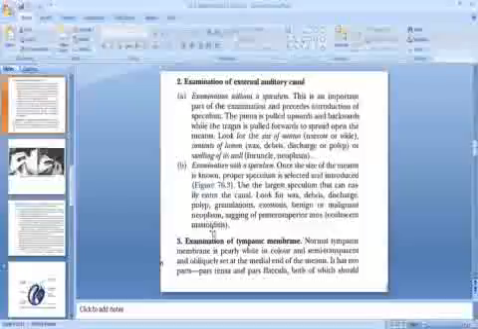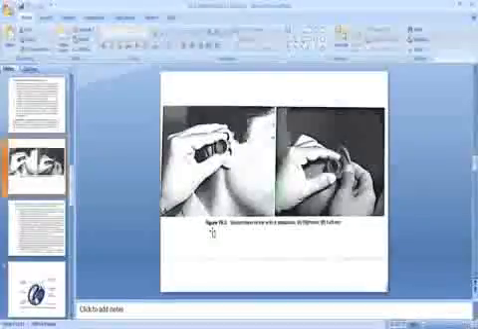Second, there is examination with the speculum. Once the size of the meatus is known, proper speculum is selected and introduced. We'll show this in a picture. Use the largest speculum that can easily enter the canal. Look for wax, debris, discharge, polyp, granulations, exostosis, benign or malignant neoplasm, sagging of posterior superior area in case of coalescent mastoiditis. In the next image, they have shown the examination of the ear with a speculum, right ear and the left ear.